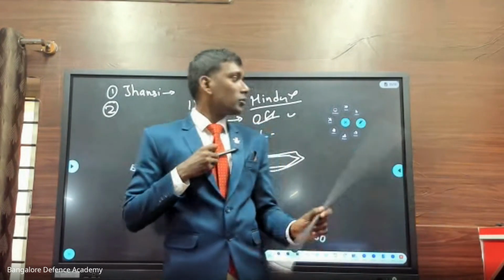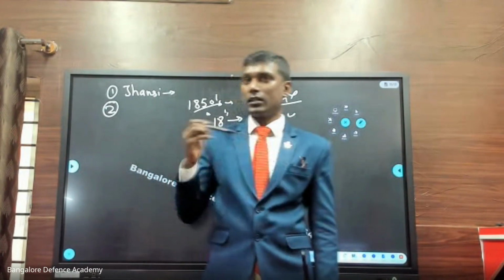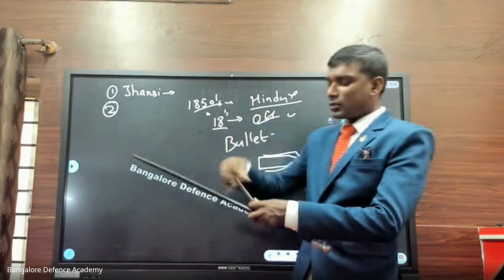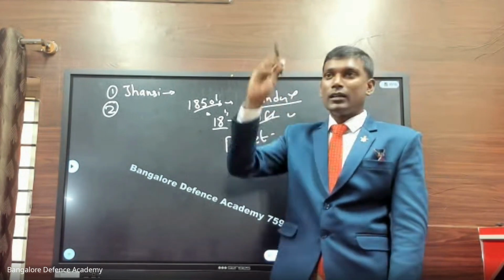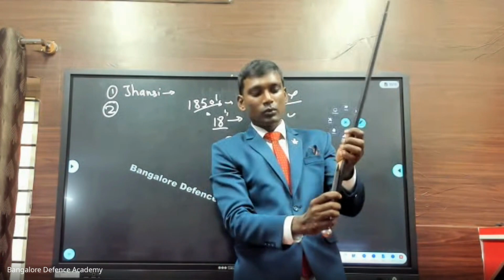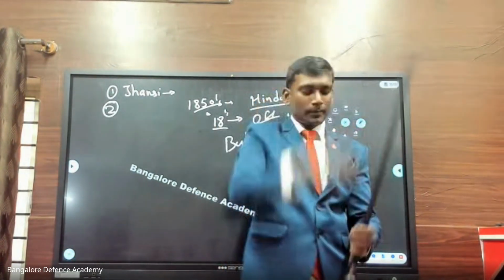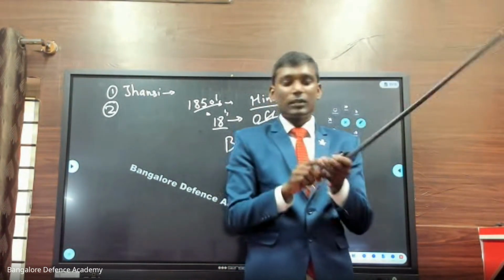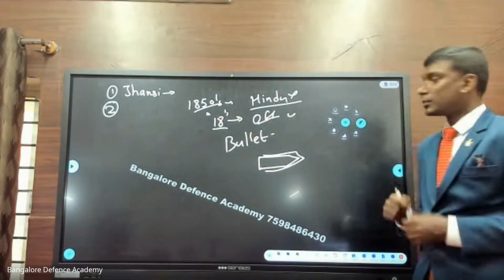So what was the rule during the 1850s? I have to remove this bullet from the list here and bite the layer. This was a small cover, like a plastic cover. You have to bite it with your teeth, throw that away, take the bullet, and insert it inside the gun. The bullet will go down. Then you take a stick and fix it very tightly. Then shoot, and the bullet will go. So this was the process during the 1850s for how to use a bullet.